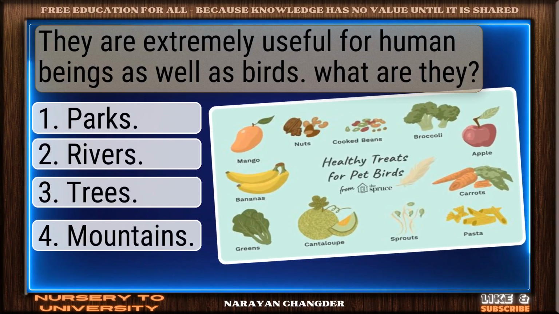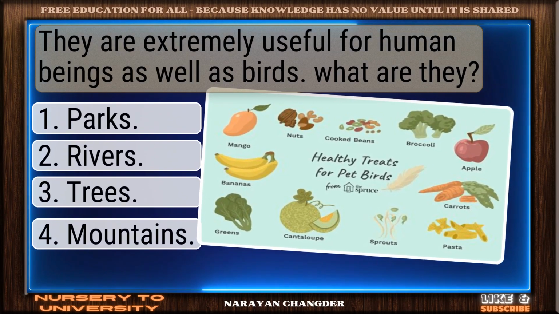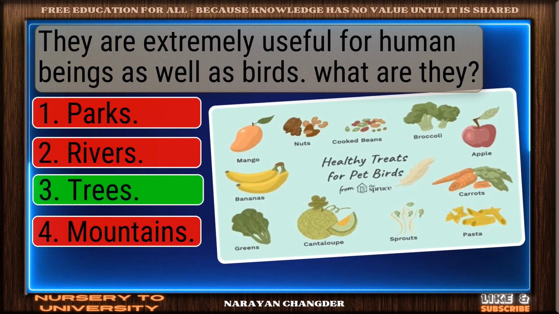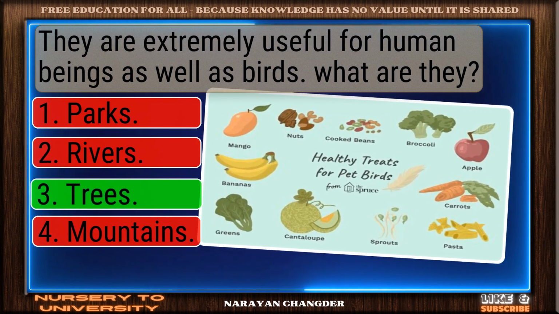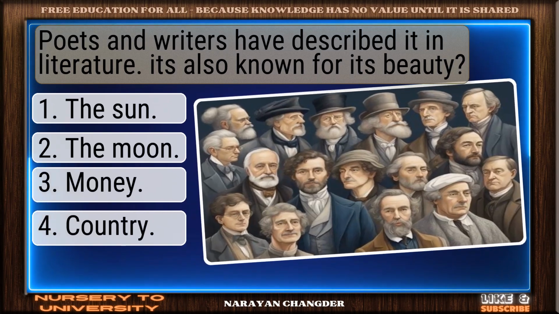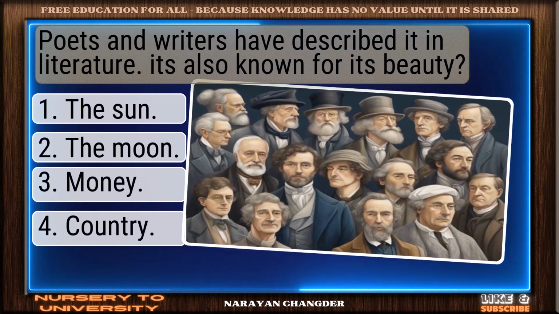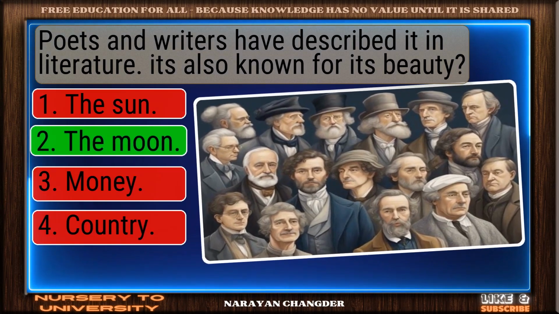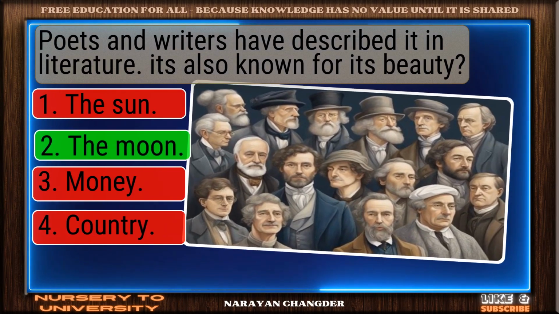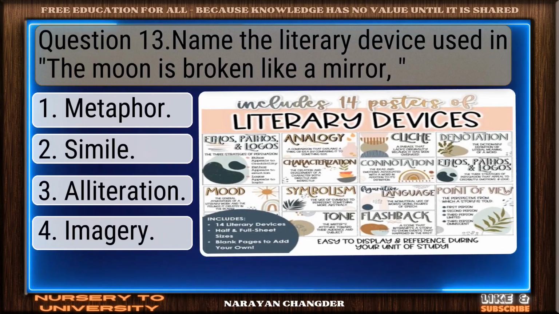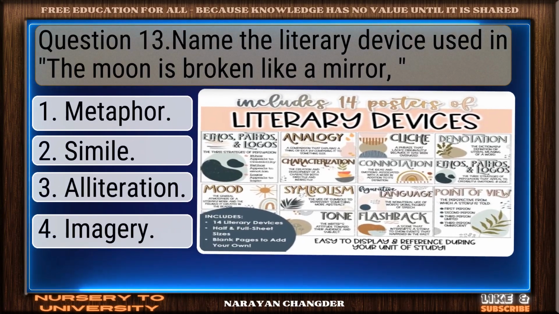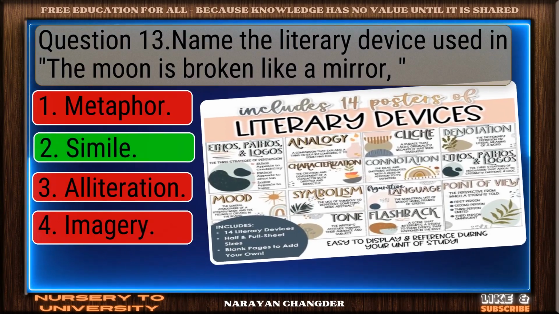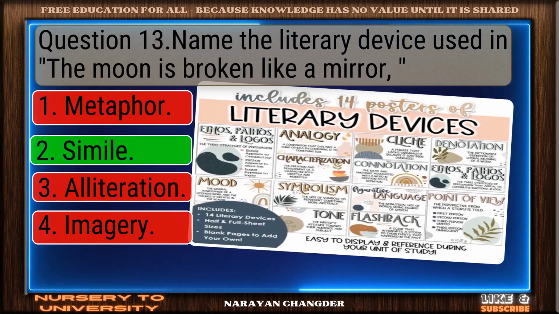They are extremely useful for human beings as well as birds. What are they? Clear logic. Your choice trees is sound. Poets and writers have described it in literature. It's also known for its beauty. Valid point. The moon is true. Question 13. Name the literary device used in The Moon is Broken Like a Mirror. Nice work. You chose simile and it is correct.